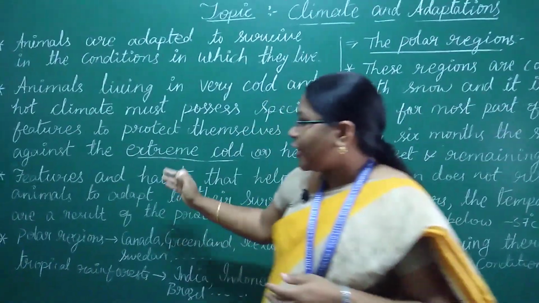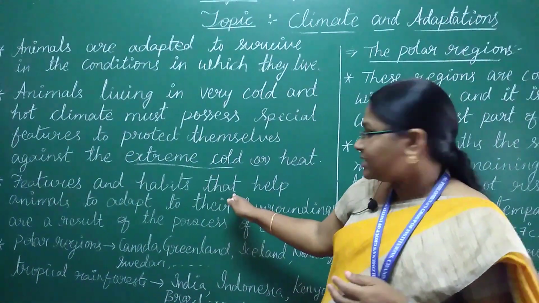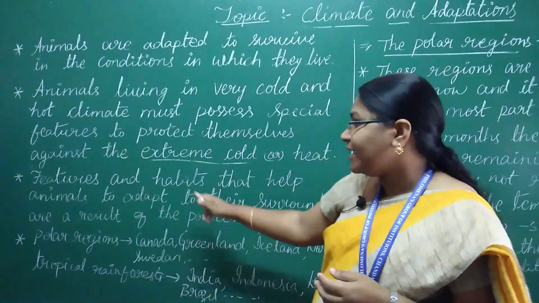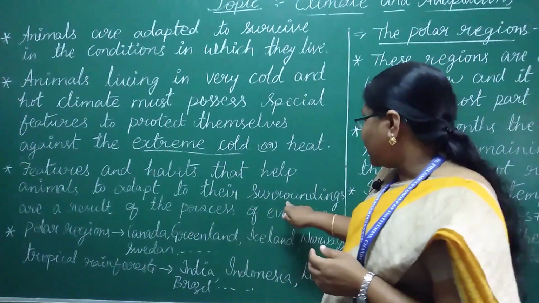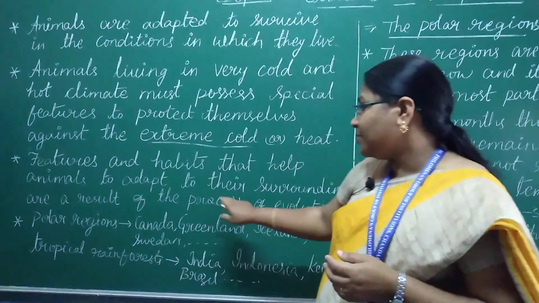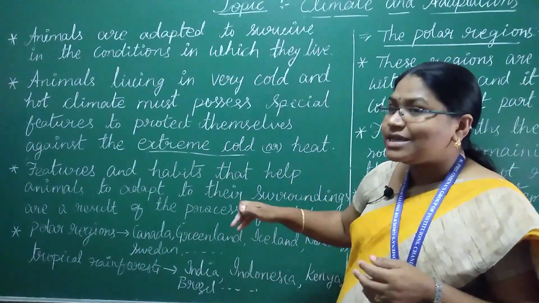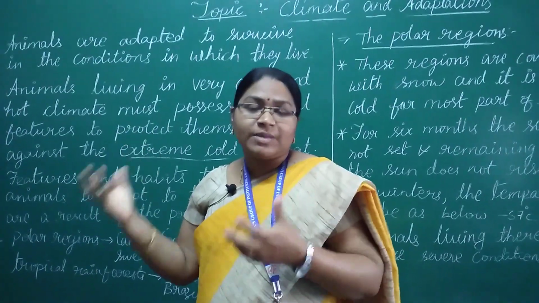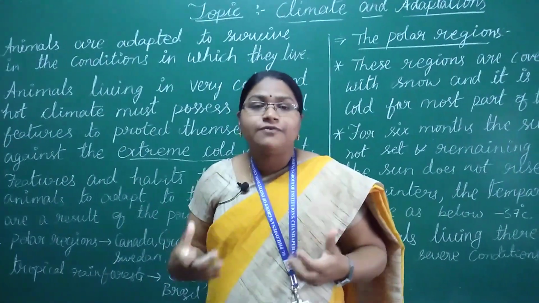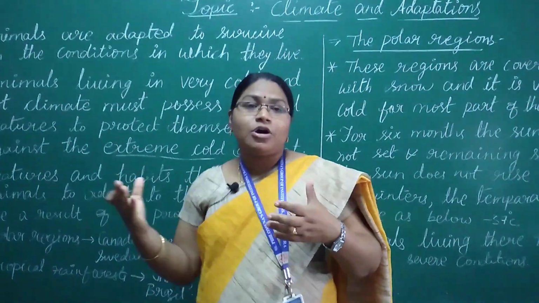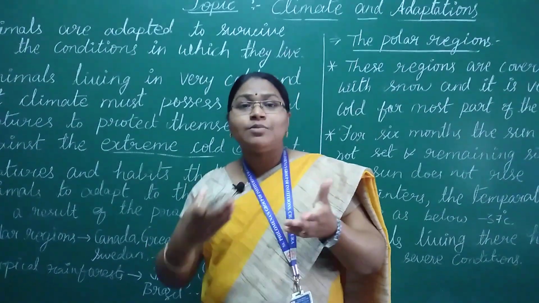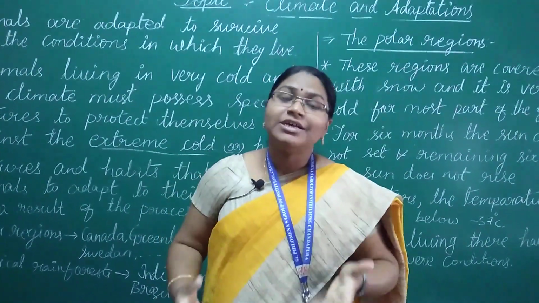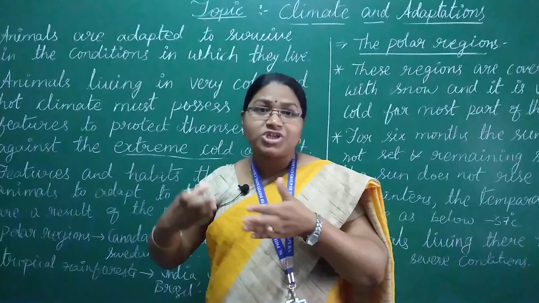Okay, next point: features and habits that help animals adapt to their surroundings are a result of the process of evolution. For example, the polar bear has white fur on its body in layers, and the innermost layer contains a lot of fat which protects the bear from extreme cold.